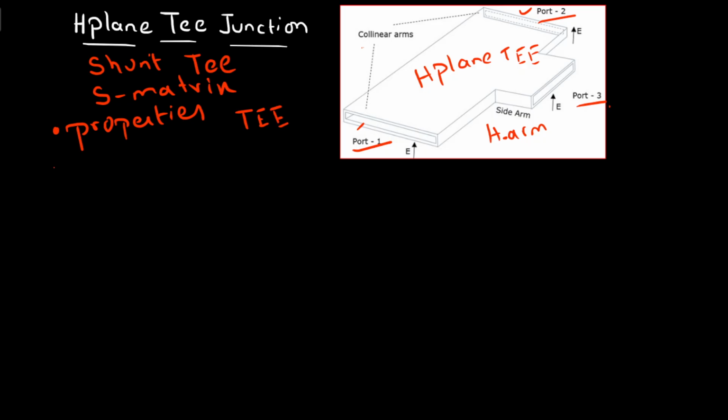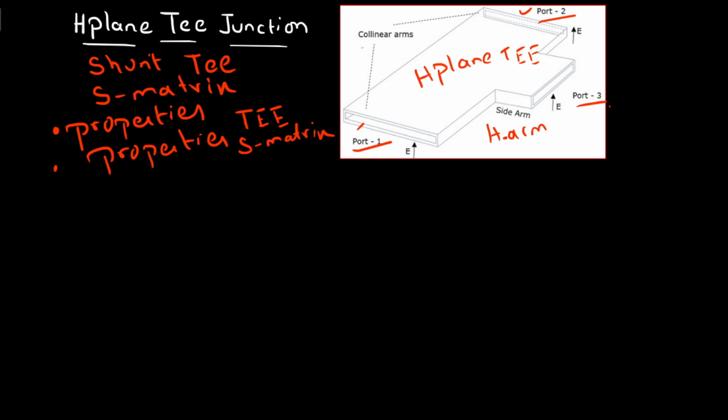And one more thing, you have to know the properties of the S matrix. If you know these two sets of properties, you can derive the S matrix for any type of T junction very easily. Now start with the properties of H plane T.